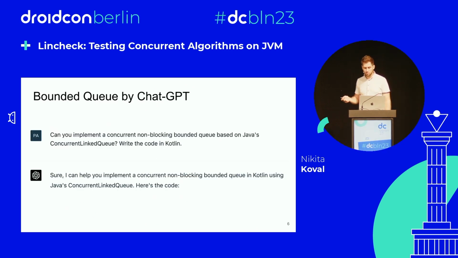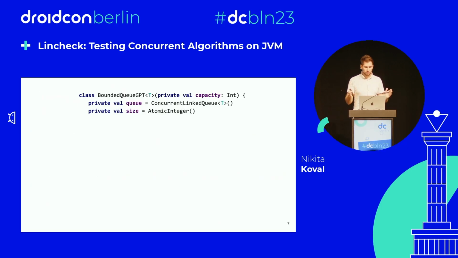So let's ask it. So here I asked ChatGPT whether it can implement a bounded queue based on the standard concurrent linked queue in the Java library. And this is the solution. It suggests a very intuitive way to build such a queue. So it uses a standard queue under the hood, a correct concurrent queue, and it also maintains the size counter to understand when the capacity is exceeded.